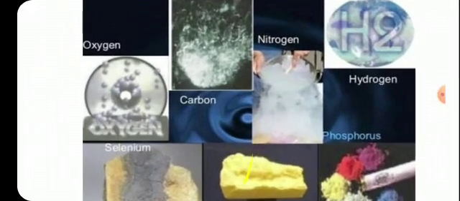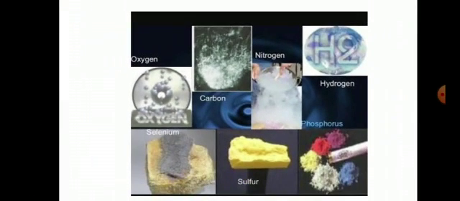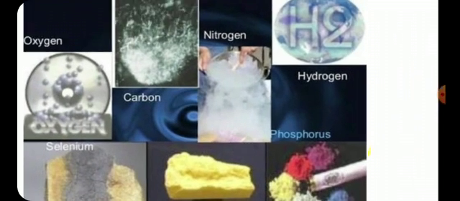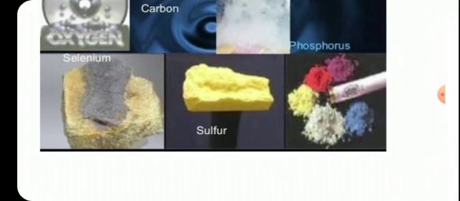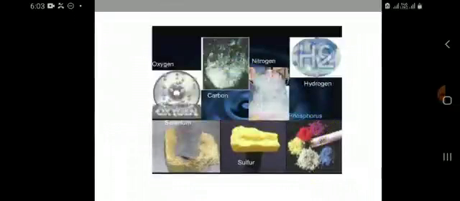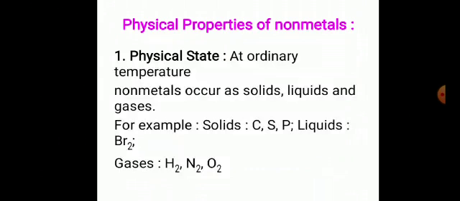Here are the examples of non-metals: oxygen, nitrogen, carbon, hydrogen, phosphorus, selenium, sulfur. So these are all non-metals.